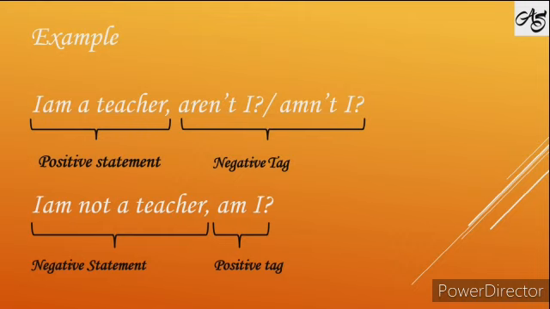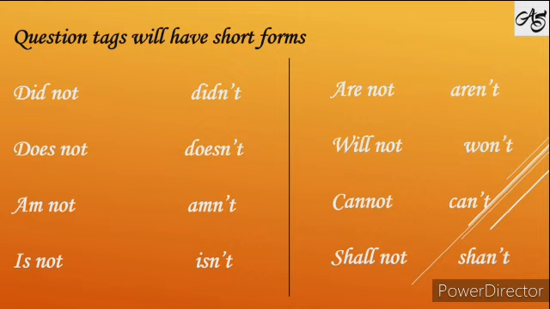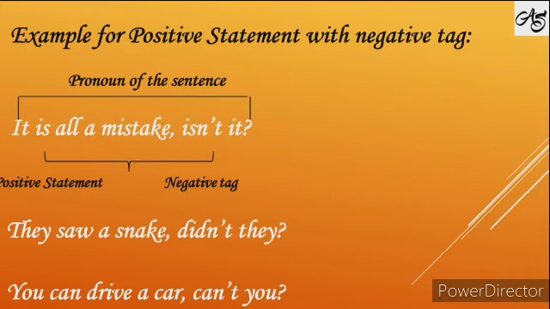Okay. And one more thing, only auxiliaries are used in the question tag. And another thing, the question tag will have the pronoun of the sentence. And another thing is, the question tag will have the short form. Did not will be used as didn't. Does not, doesn't. Am not, amn't. Is not, isn't. Are not, aren't. Will not, won't. Cannot, can't. Shall not, shan't. Understood? Now we will see the positive statements.